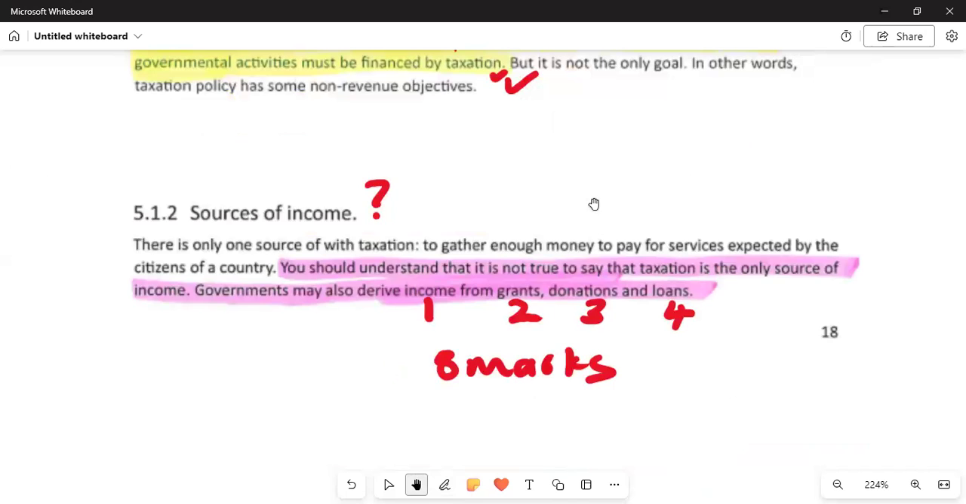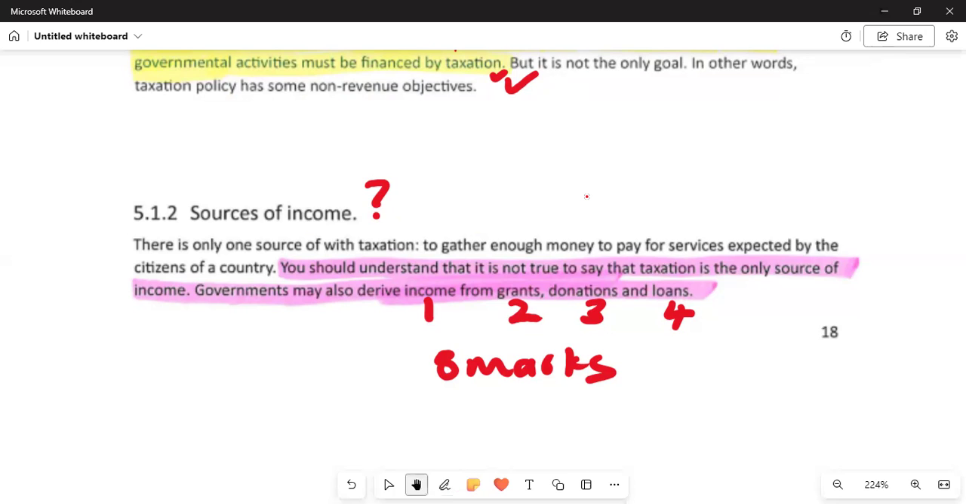All right. If we are moving on, we are in 5.1.2, the sources of income. In the examination, I want you to listen. They will say, list 4 sources of income. I repeat: list 4 sources of income. So we are saying that the source of income number 1 is taxation, and it is to gather enough money to pay for the services expected by the citizens of the country.